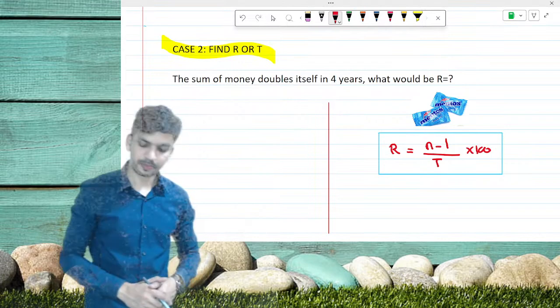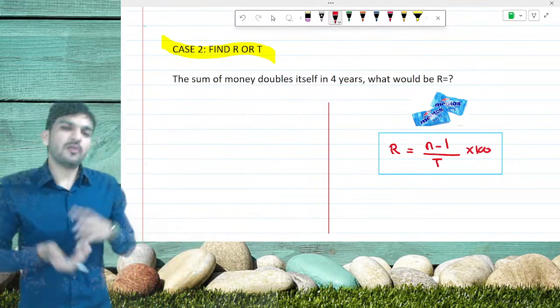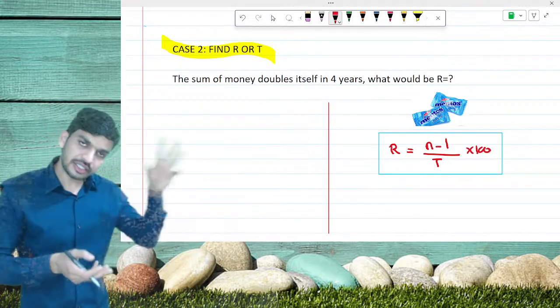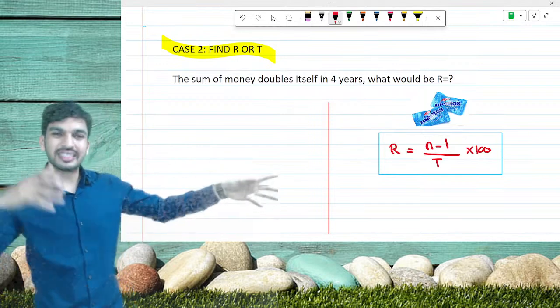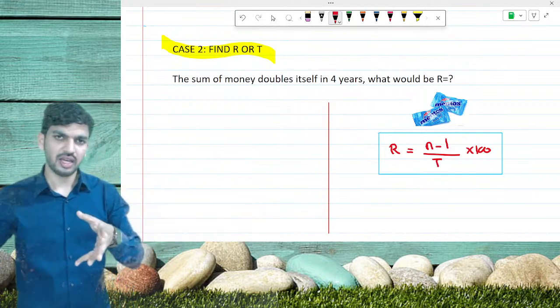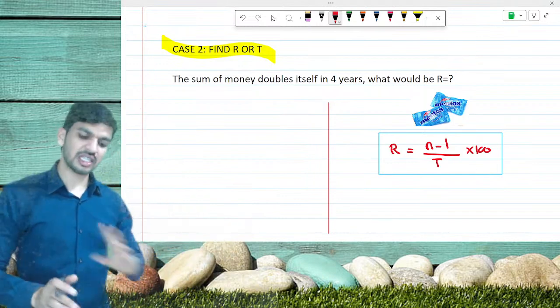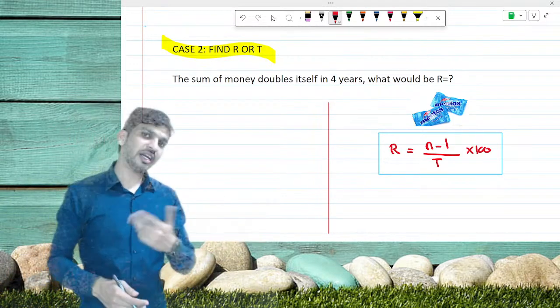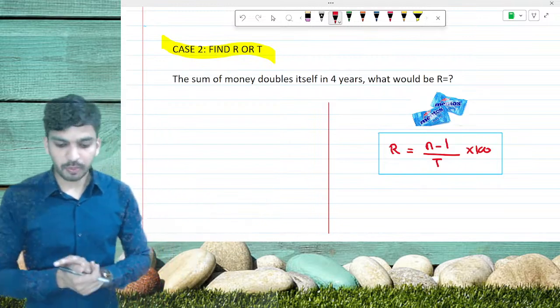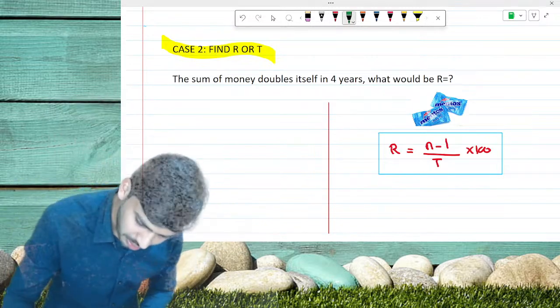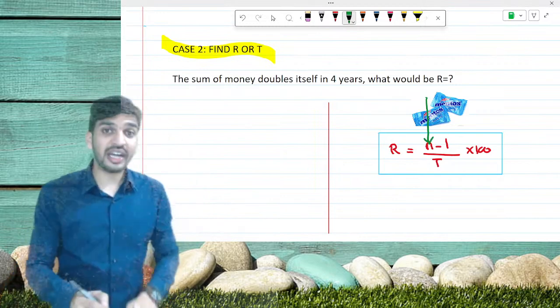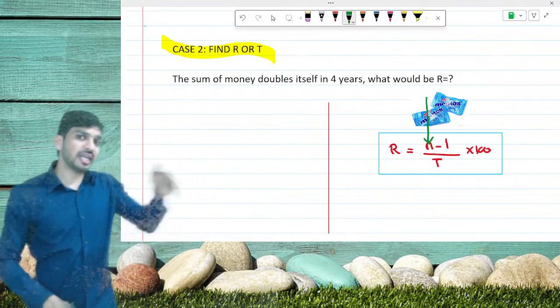Very good, Shubham. So, sir, what is this formula and what is this? This is a trick. This is a basic formula which is gained from the basic terms as well. But no one is going to ask you the derivation for this. So we just have to apply this technique and we are going to get the answer. How? So basically this N stands for the amount which is getting multiplied.